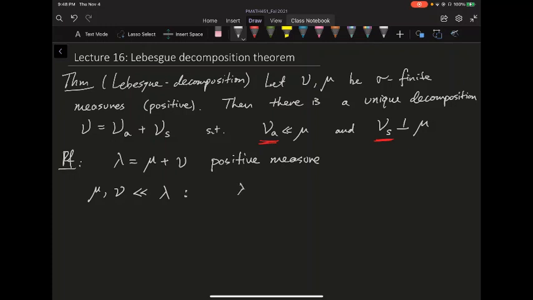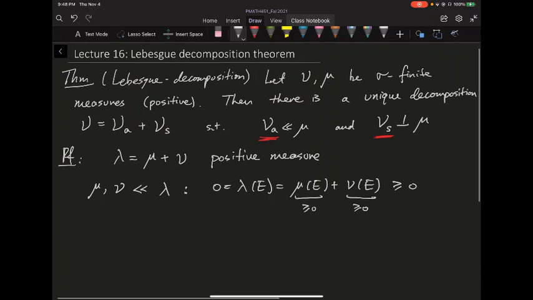It's fairly simple to see why, because if you have lambda of E equal to 0, well, lambda of E by definition is just mu of E plus nu of E, and on the right-hand side, each one of them is going to be greater than or equal to 0, and if two non-negative numbers sum up to 0, then they both have to equal 0, so this shows the absolute continuity.